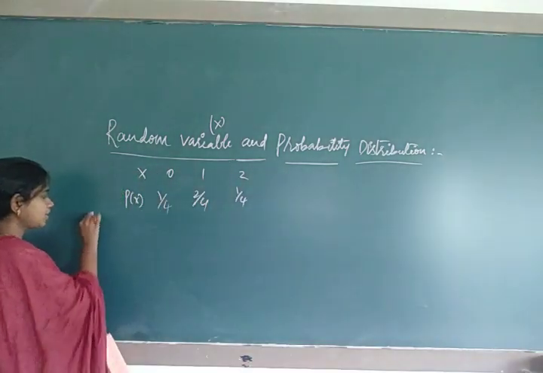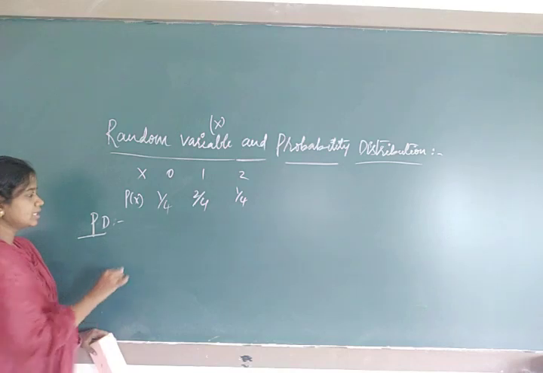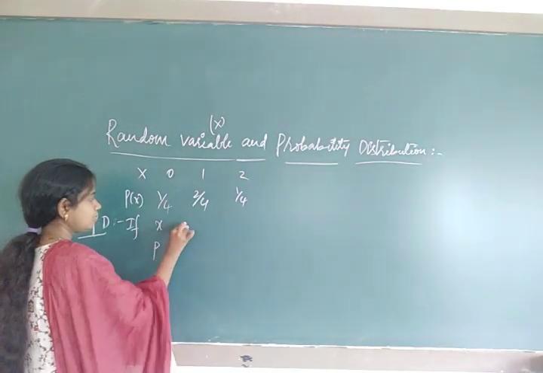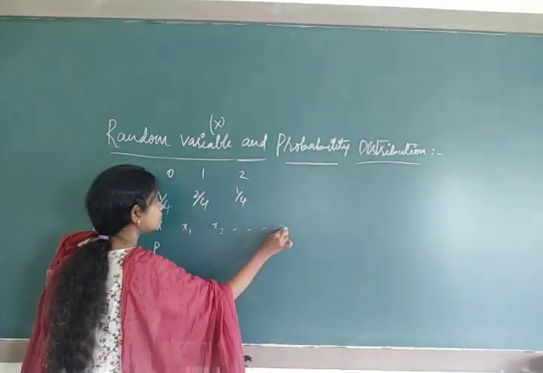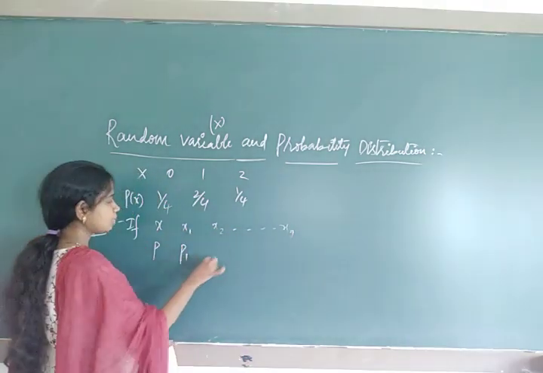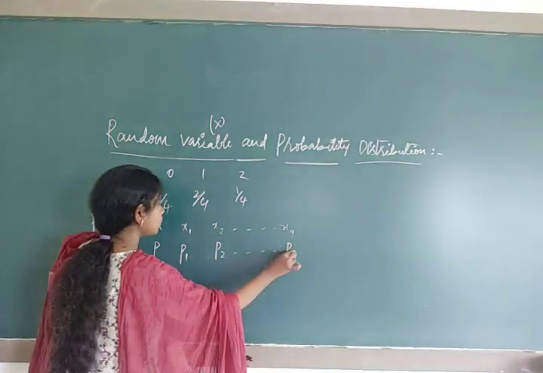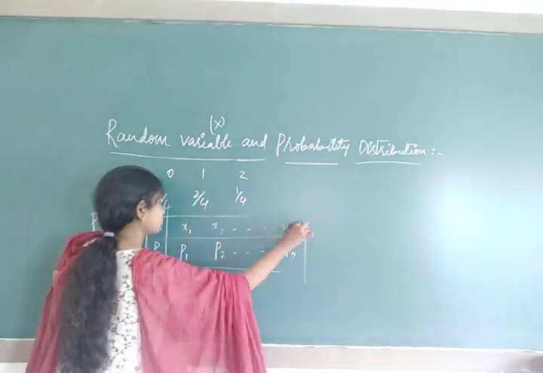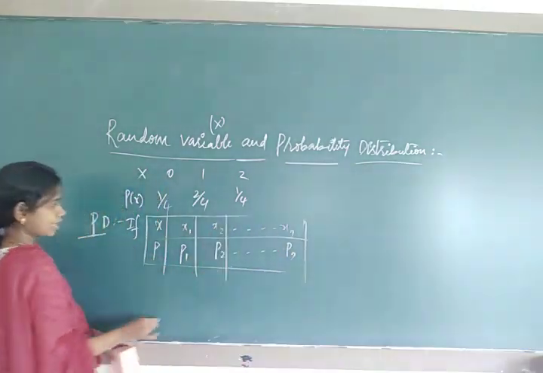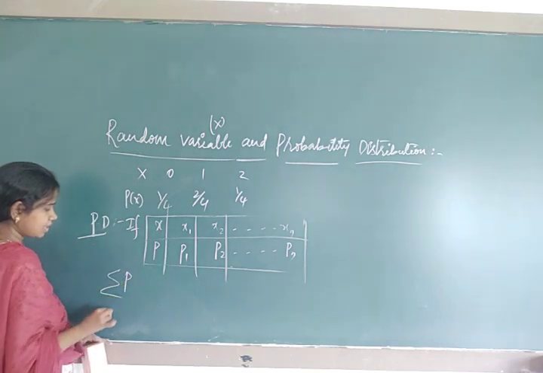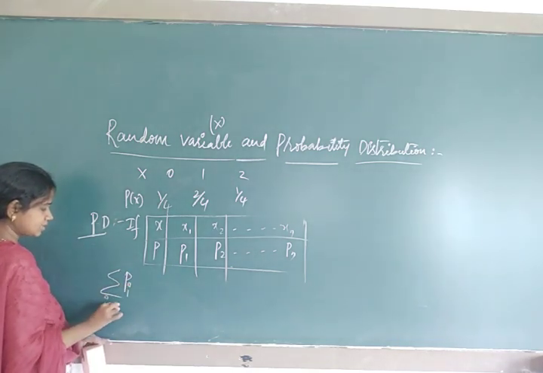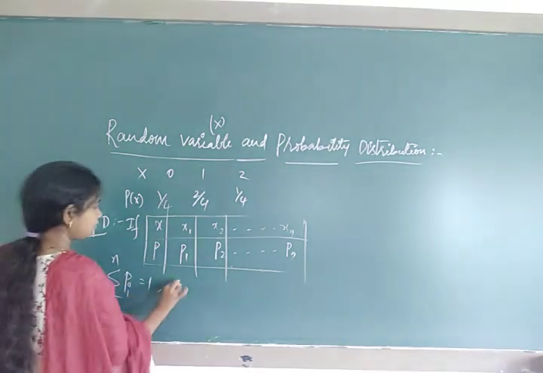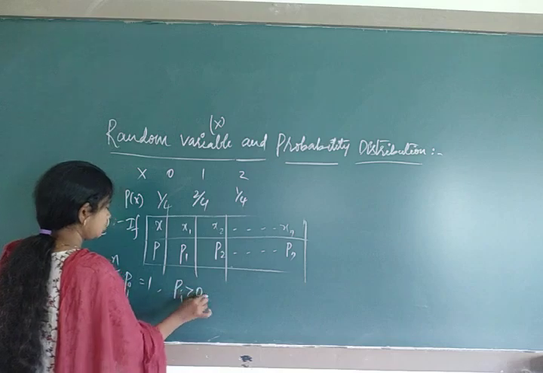So what is a probability distribution? The definition: if the x values are x1, x2, and so on up to xn, with corresponding probabilities p1, p2, and so on up to pn, then sigma pi, where i ranges from 1 to n, is always 1, and probability should be greater than 0.